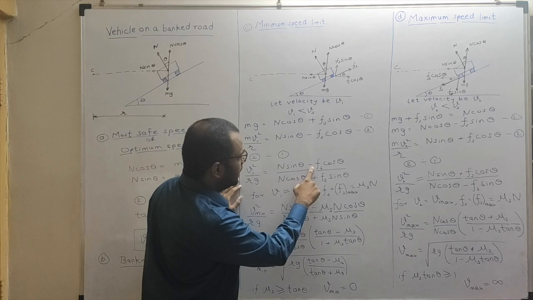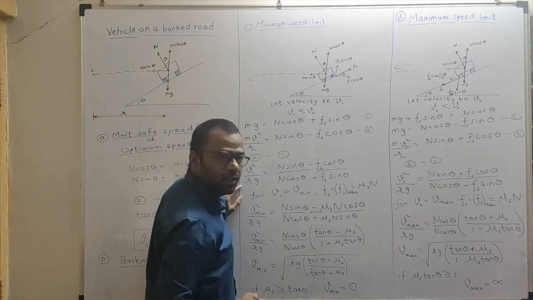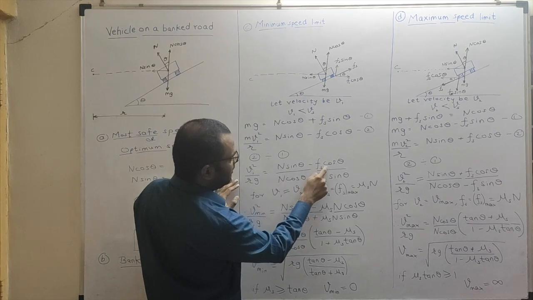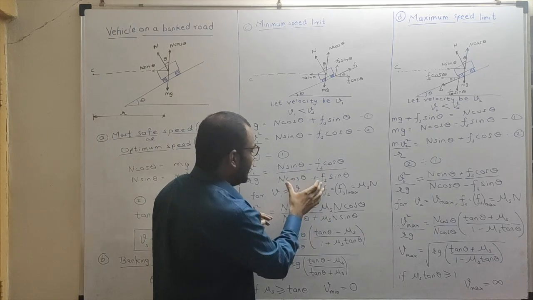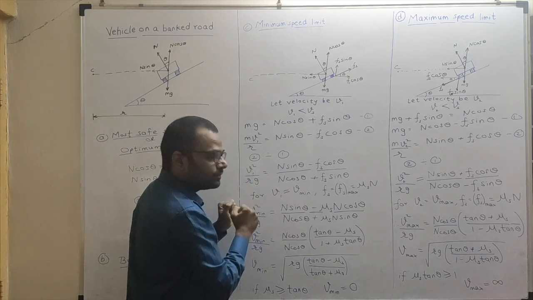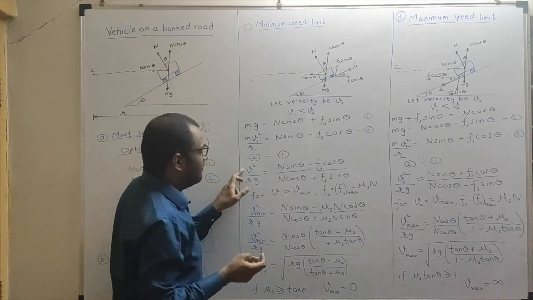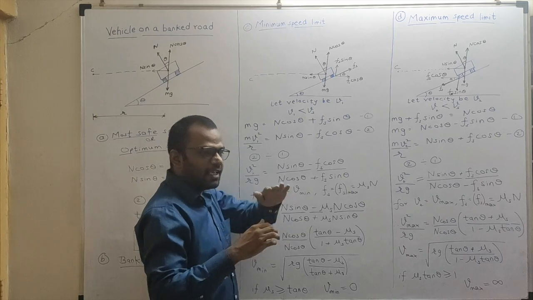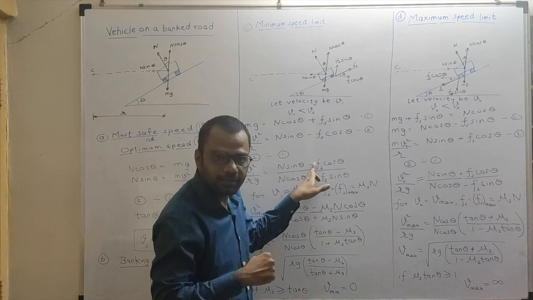In the numerator I have minus Fs cos theta, and in the denominator I have plus Fs sin theta. So if Fs goes on increasing, the numerator goes on decreasing and the denominator goes on increasing, and hence this term also goes on decreasing. So as Fs is increasing, V is decreasing, or better, as velocity is lesser and lesser, Fs is greater and greater.